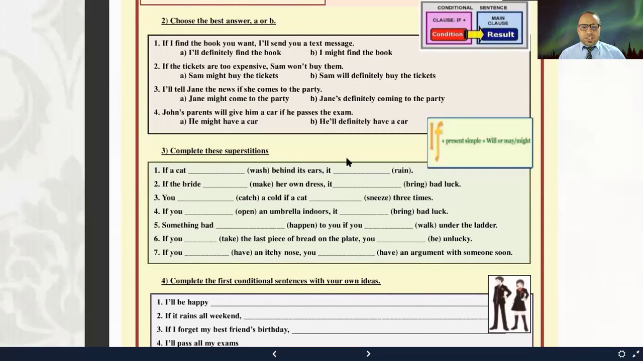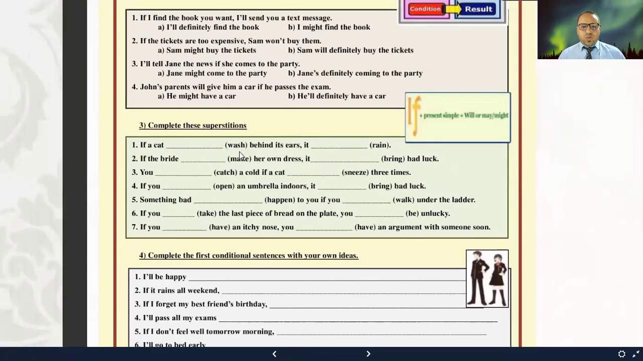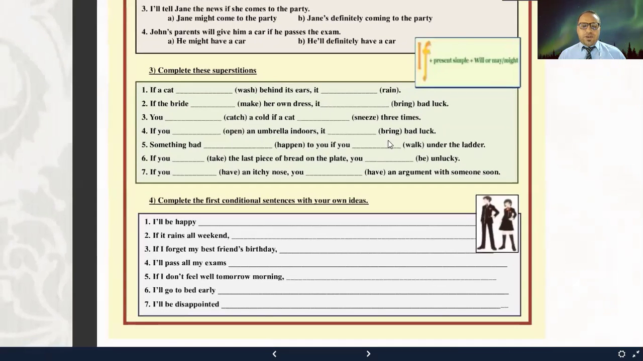Complete these superstitions. If a cat wash behind its ears, it rain. So here you need to conjugate the verbs between parentheses in the simple present in the if clause and the simple future in the main clause. For example, if a cat washes behind its ears, it will rain. It will rain, because here we are talking about conditional type 1. If the bride, the verb to make, her own dress, it bring bad luck. So please complete the exercise by conjugating the verbs between parentheses